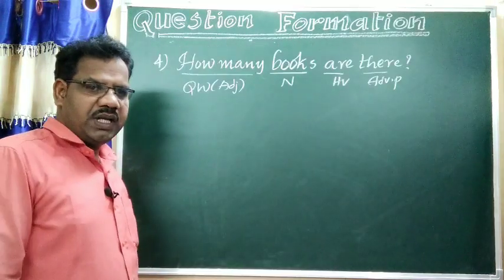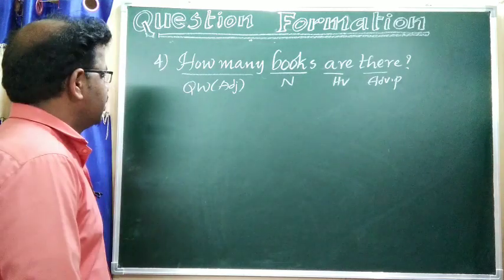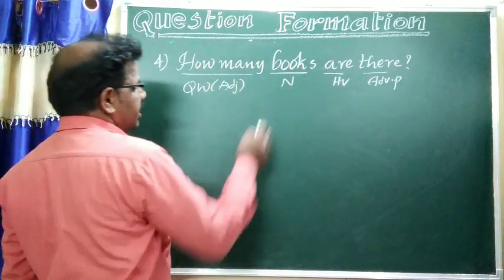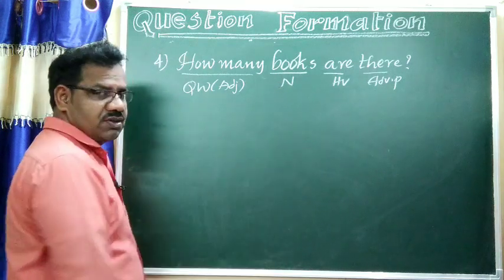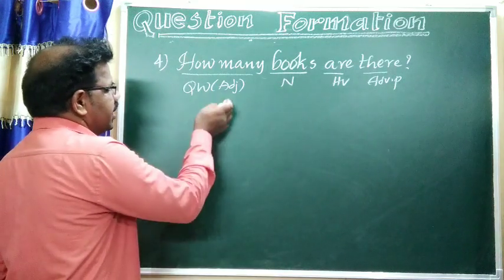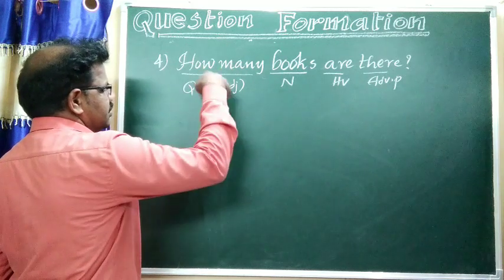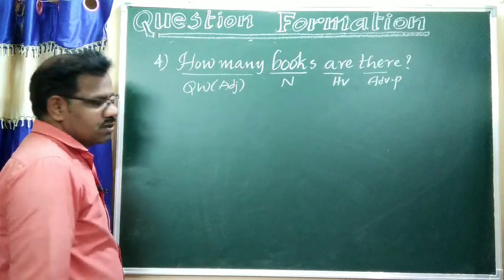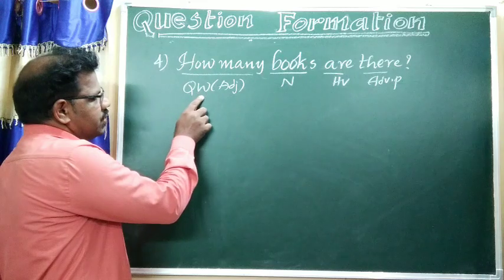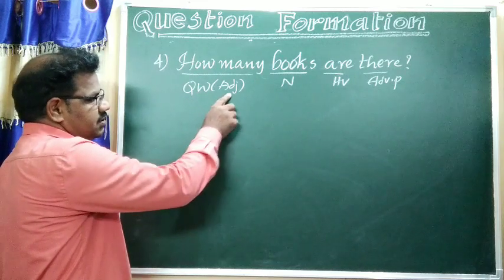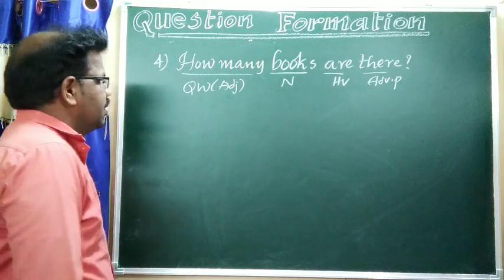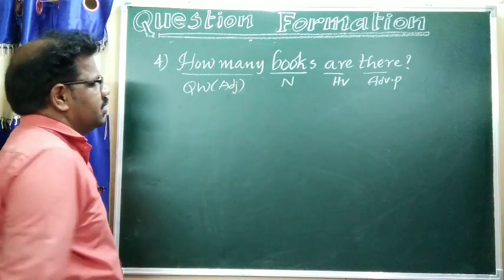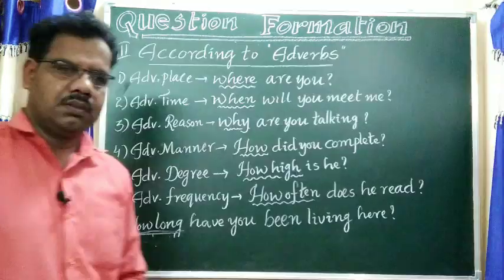Now another example is, how many books are there? See, books is working as a noun. How many is one word in total, a combination of two words. It is a question word working as an adjective. Then the helping verb, have verb, there. How many books are there? This is also one type of question.